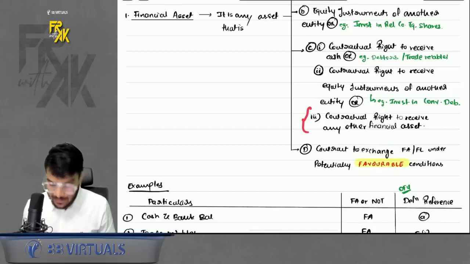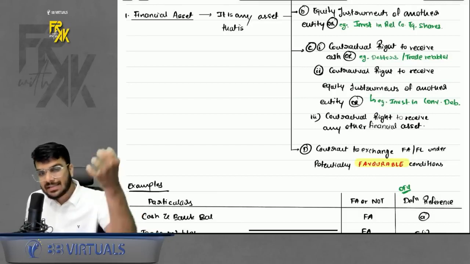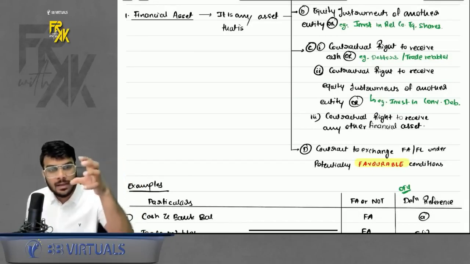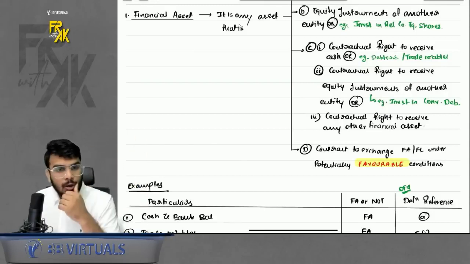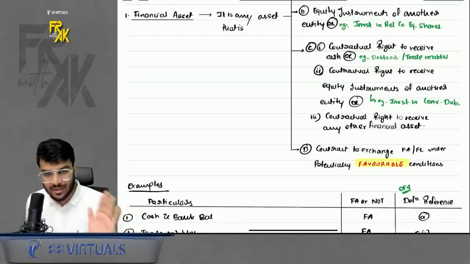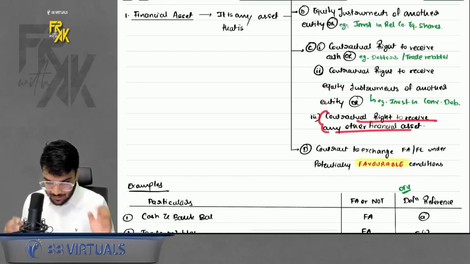Sir, give an example of this. Simple example is when a financial asset is not giving you cash. He is not giving you shares, but is giving you any other financial asset. Example, trade receivable is giving you bills receivable, right? From that particular debtor, you are not going to receive money. You are not going to receive shares. You will receive bills, some bills. So that is contractual right to receive any other financial asset.